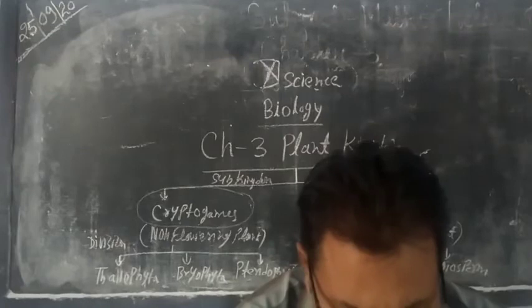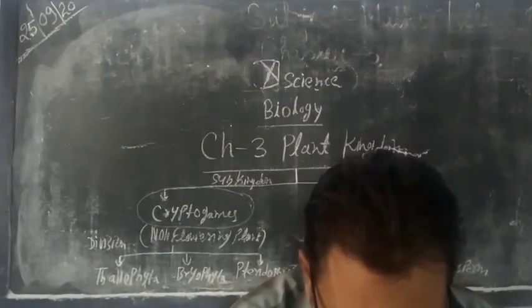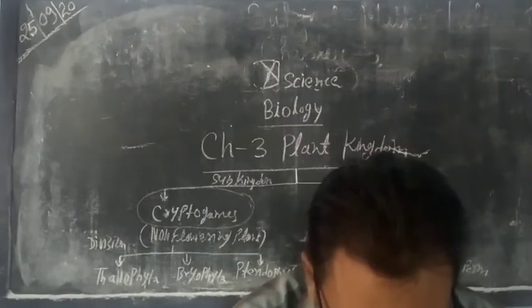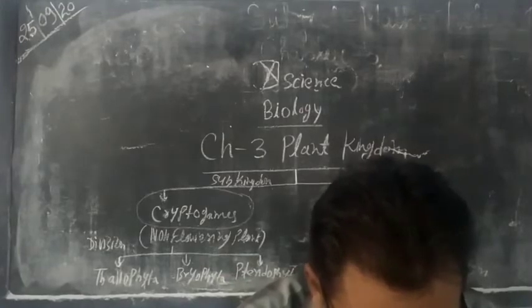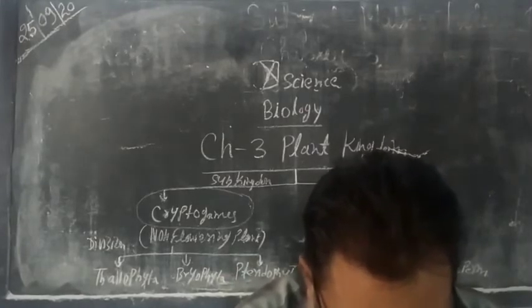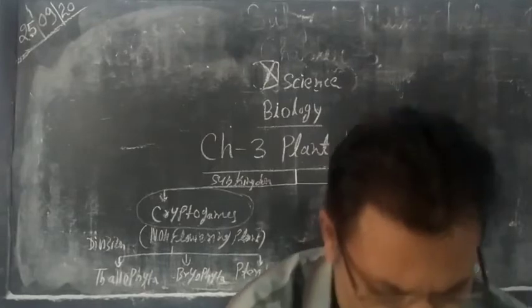Photosynthetic pigments in green algae are of the following types: chlorophyll A, chlorophyll B, beta carotenes and xanthophylls. Chlorophyll A and B is also present in bulk in algae. Now, the next feature is that the food reserve is starch, and reproduction is of all three types: vegetative, asexual and sexual as well.